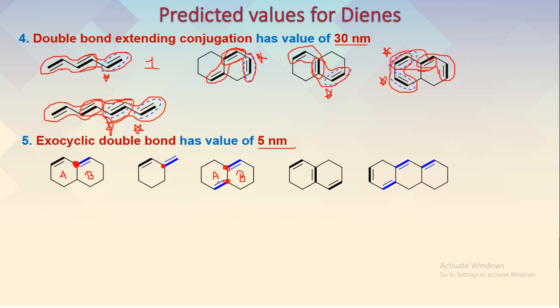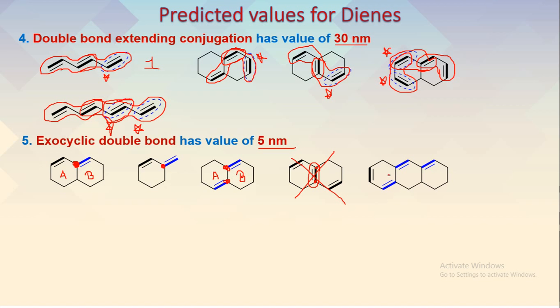This is an exocyclic double bond for ring B, and this is an exocyclic double bond for ring A. Similarly here, this particular double bond is shared between ring A and B, and this is not exactly an exocyclic double bond, because this carbon and this carbon are part of ring A as well as ring B. So in such a case this cannot be considered an exocyclic double bond.